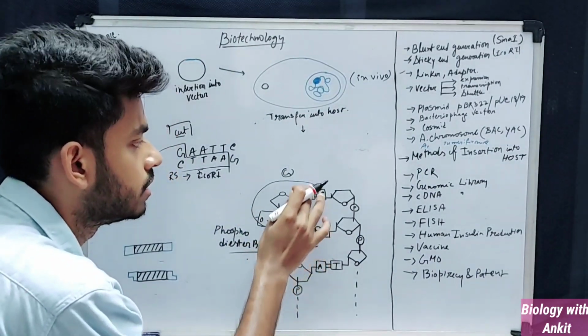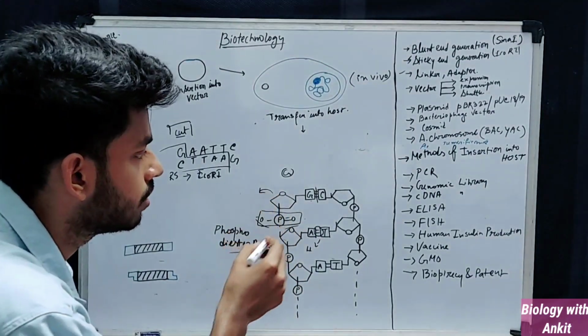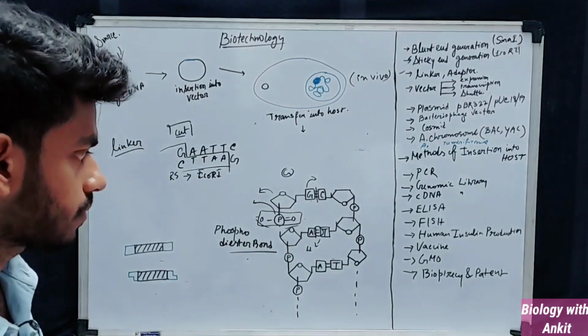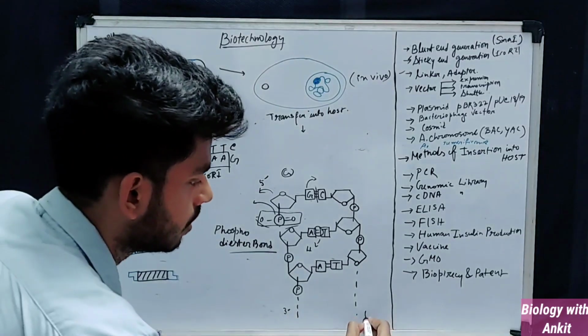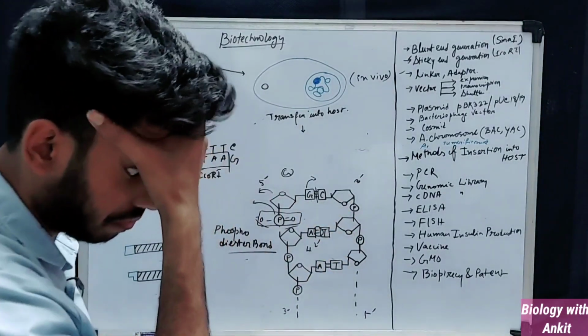Okay. So that is why I have drawn the picture, and I think you should know that this is the sugar molecule, this is the nitrogen base, this is the phosphate group. Okay. And this is how the DNA looks. If you consider this as 5' to 3', this will be the 5' to 3'. Okay. They are opposite in direction.